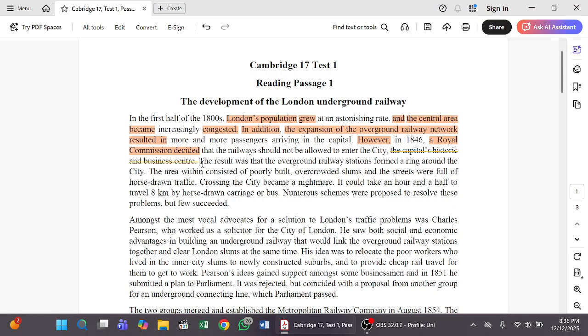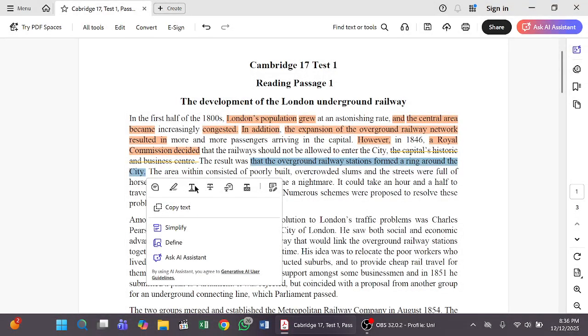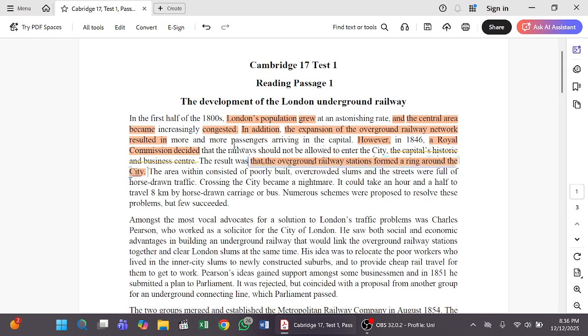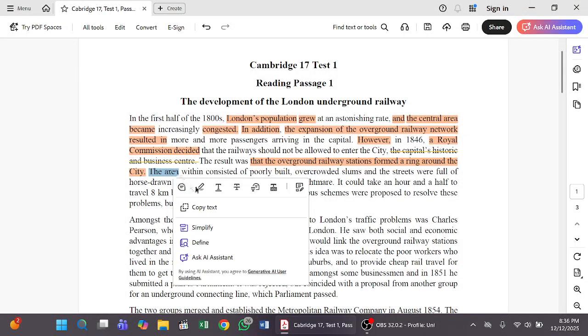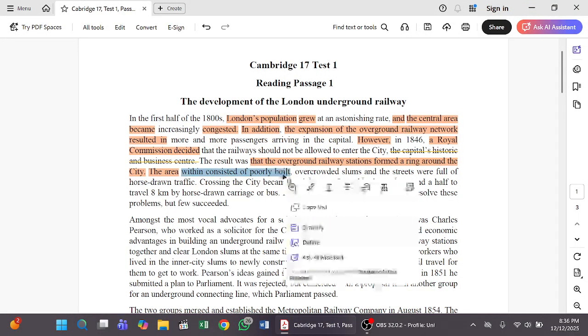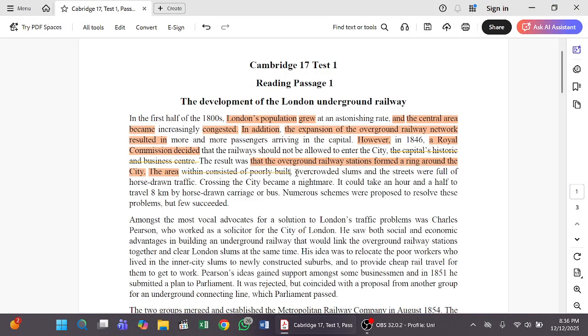So the next sentence: the result was that. Here the subject is the result and the verb is was, that the overground railway station formed here. This is also extra information. Something is said about this, but the main subject is the result and was: subject, verb and its complement. And here we can also see the area within consisted of poorly built. Look, this is the subject, and this is the extra information. You don't need to bother about this, and overcrowded is the verb.